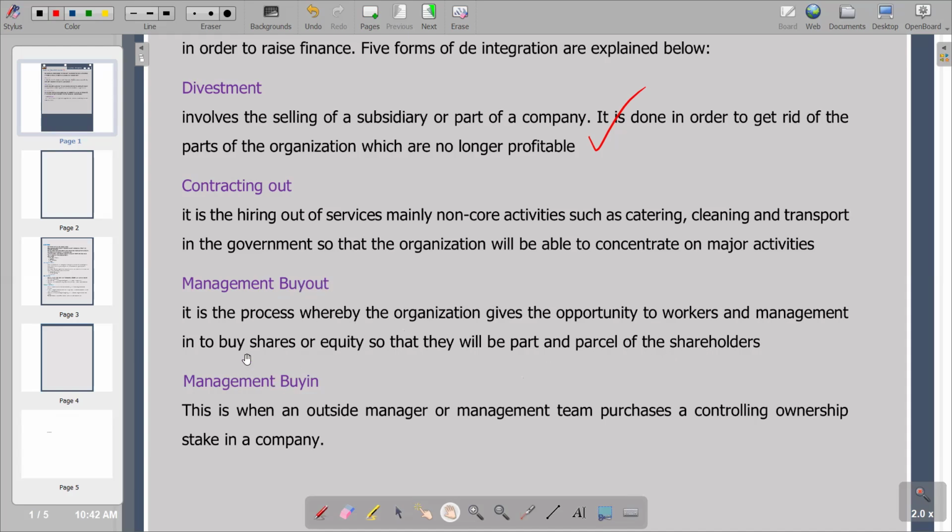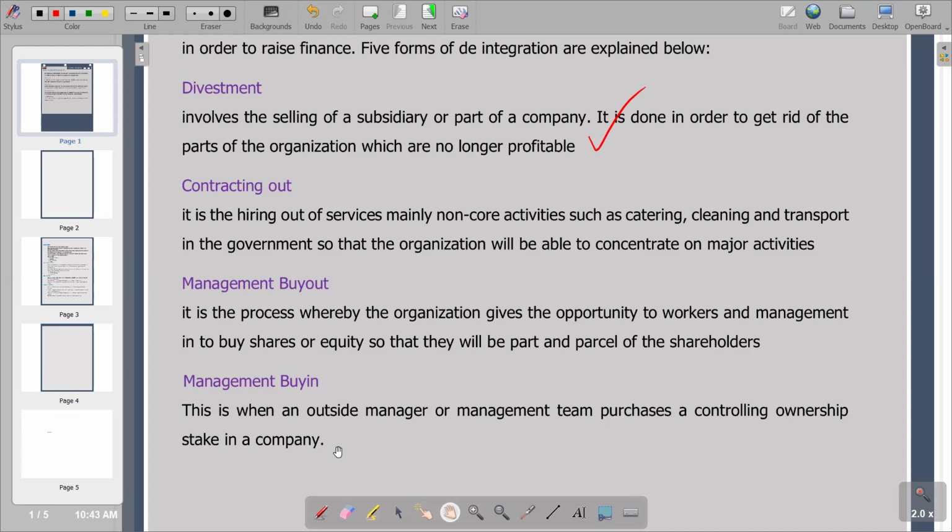Then we go to the last one, which is management buy-in. This is when an outside manager or management team purchases a controlling ownership stake in a company. On a management buy-in, we have outsiders coming in and buying what belongs to our business, that is, part of the company's stake. The explanation here is that an outside manager or management team purchases a controlling ownership stake in a company.